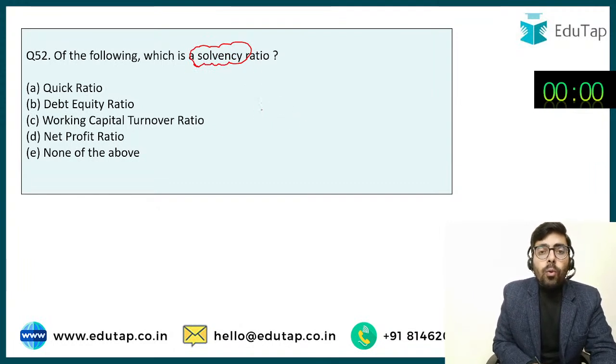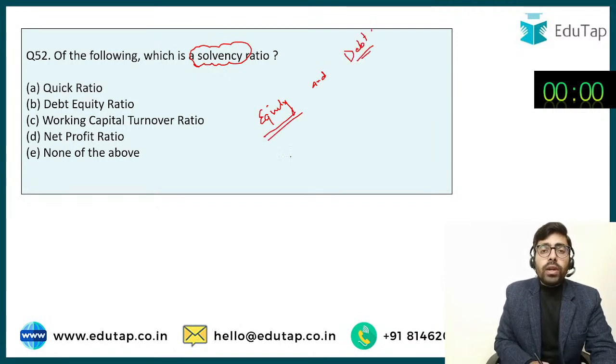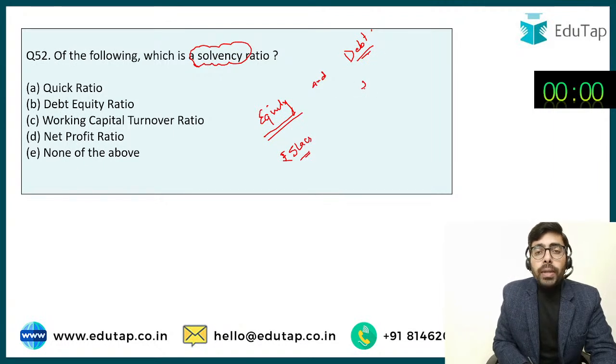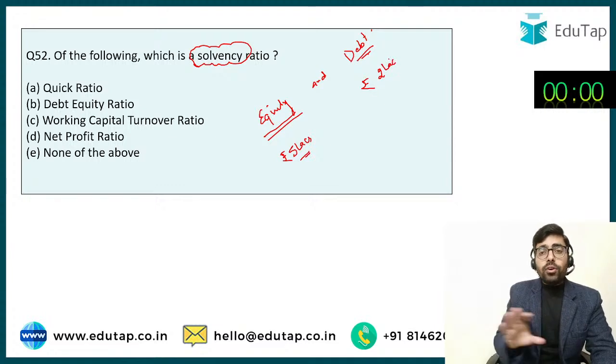I can see what is the proportion of the equity and debt in the company. So equity is the money put in by the owners of the company. Okay, तो अगर कंपनी के ओनर्स ने have put in ₹5 lakh in the company and the obligations of the company are, let's suppose, ₹2 lakh only, then I can say this company is really good, it is solvent.